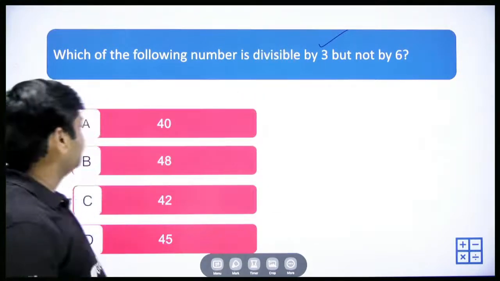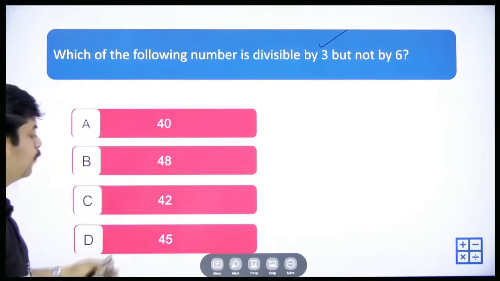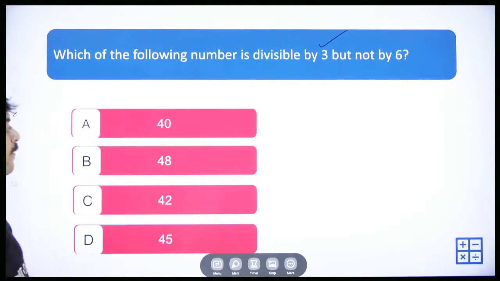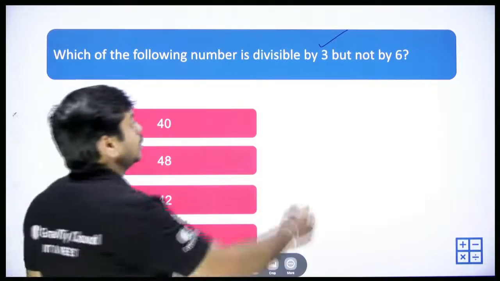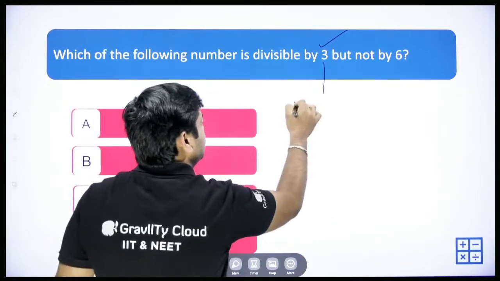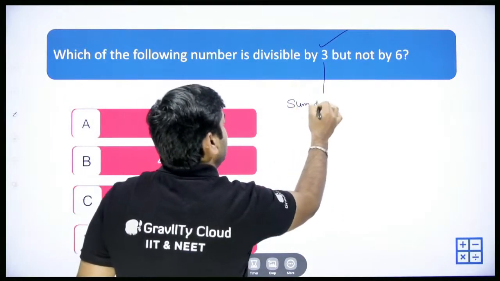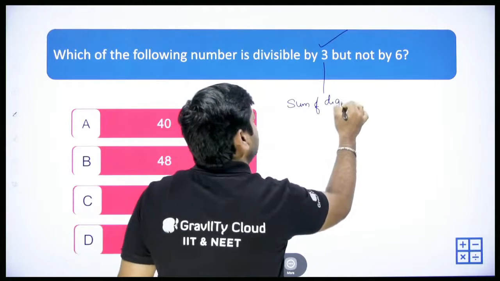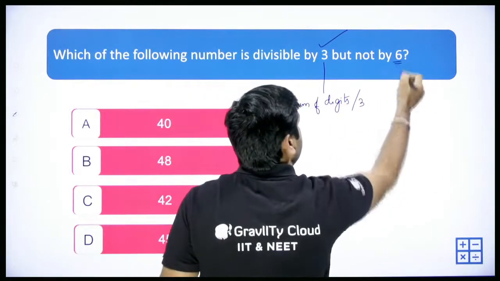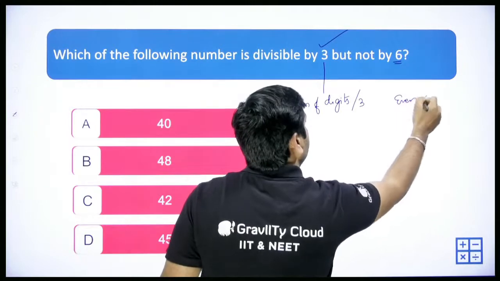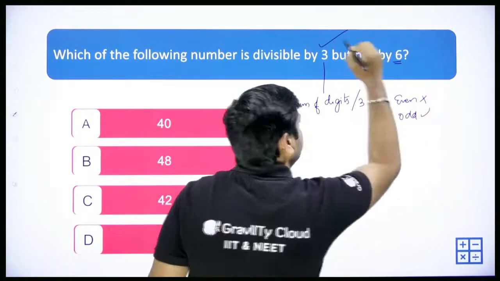So 40, 48, 42, 45, which is not divisible by 6? You can carefully see here. But not by 6 means it should not be an even number. It should be an odd number.